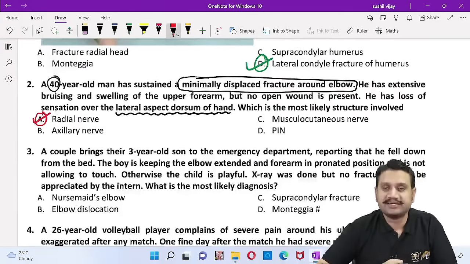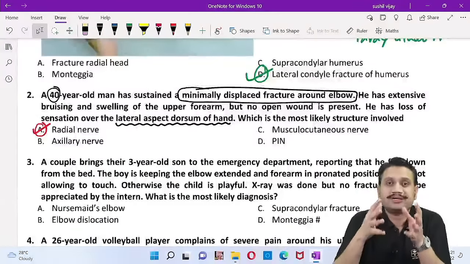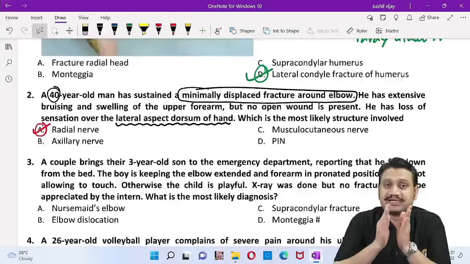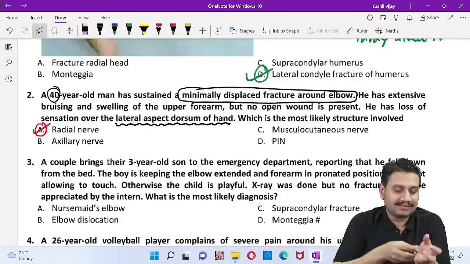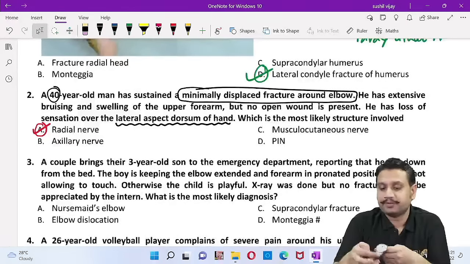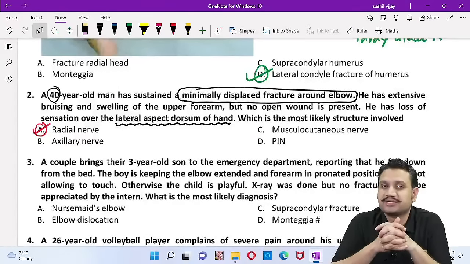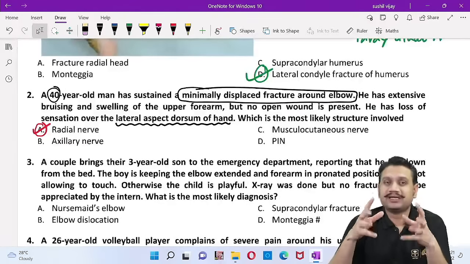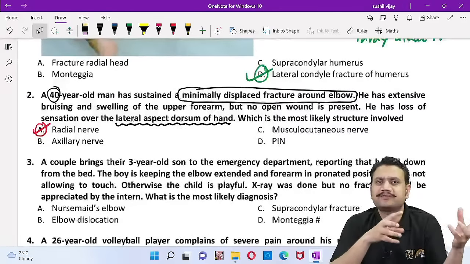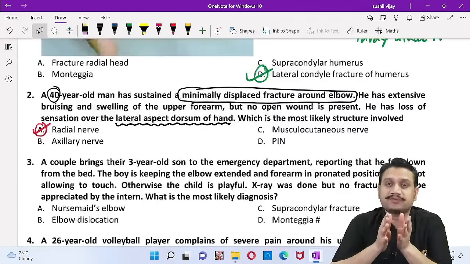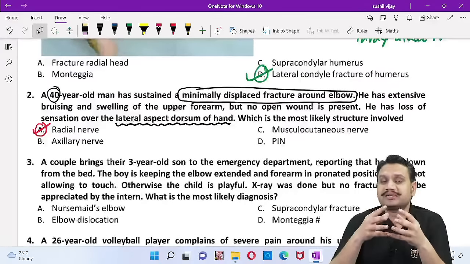Now these two questions, guys, what are they checking? They ask about a particular bone where a fracture has happened, and after that fracture, some nerve is involved, and that nerve involvement is causing some sort of presentation in the patient. If you realize the difference between the previous years' questions and the new questions: nobody nowadays is interested in asking you what the fracture is or the site of the fracture. They give you a clinically oriented presentation of the patient, and ask why the patient has this kind of presentation.